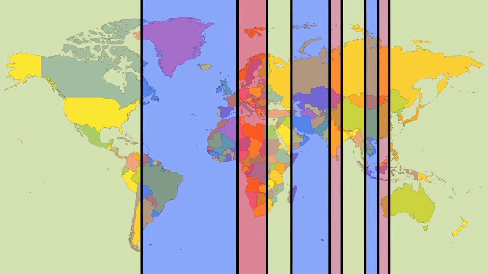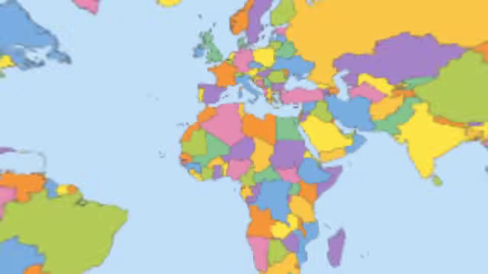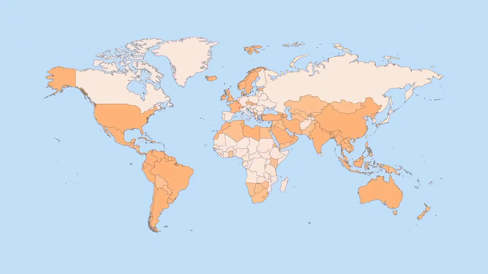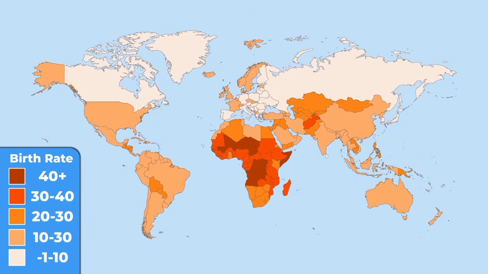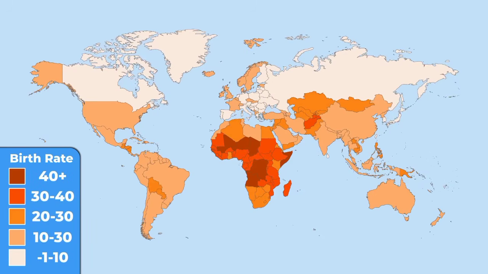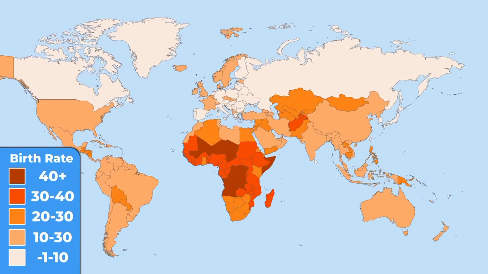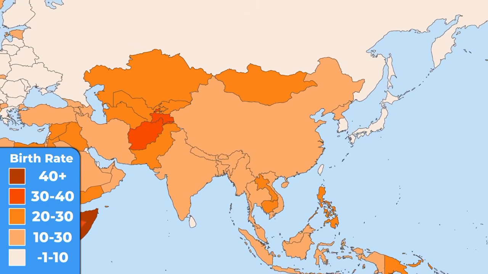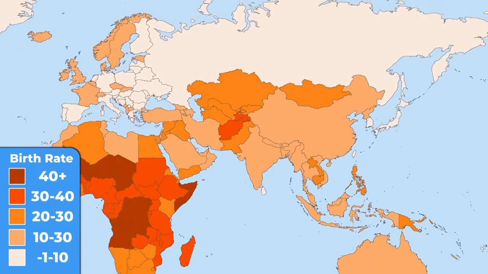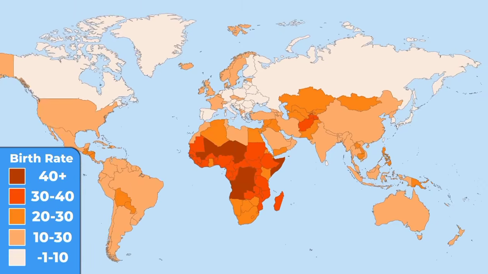However, if you would like to know what the future will look like, this map is the answer. It shows the average birth rates in each country. The darker the color, the faster the population growth. Straight away, you can see that Asia is not the leading region anymore. Indeed, Asian countries are growing at the same pace as most of the American countries. The huge population growth is taking place all over Africa these days.